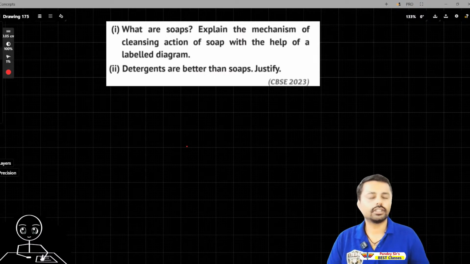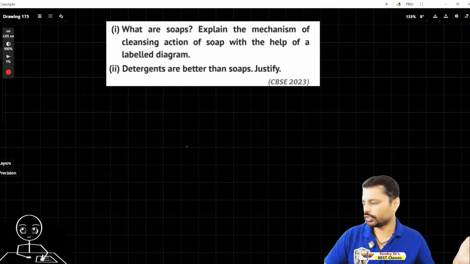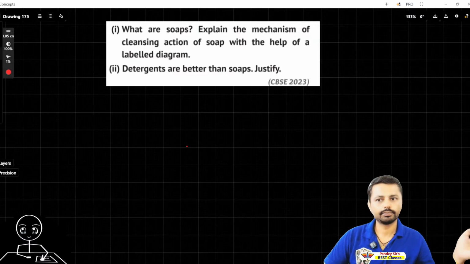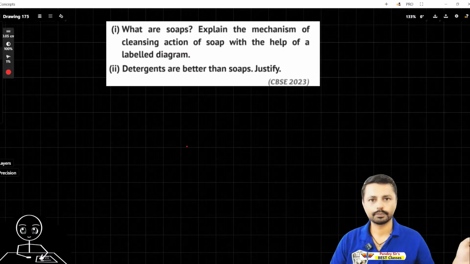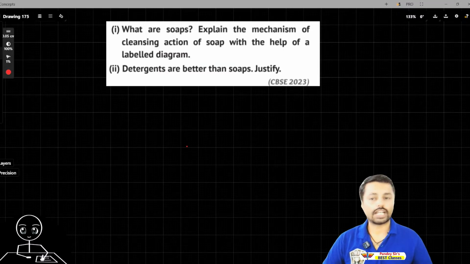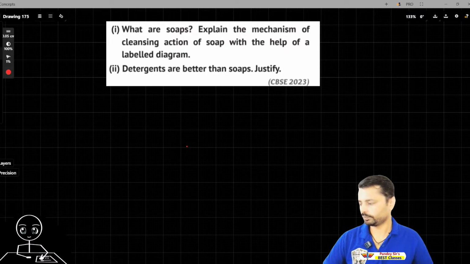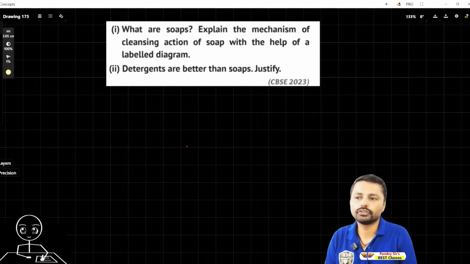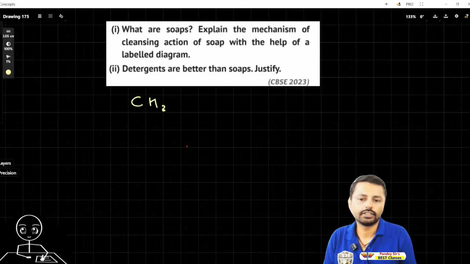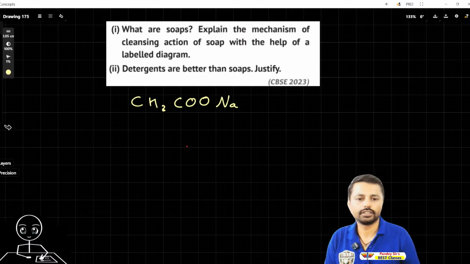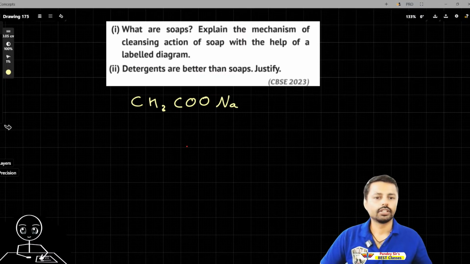I will write down the soap. Try. I will give a few seconds to you. So try that. And your time is up. So soap formula usually is CH3COONa. Okay, this. And it will form a structure that is a charged molecule, a polar structure.